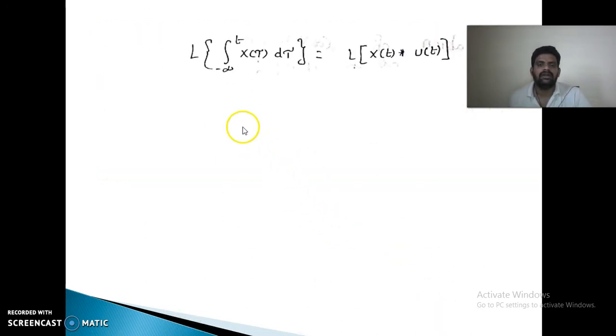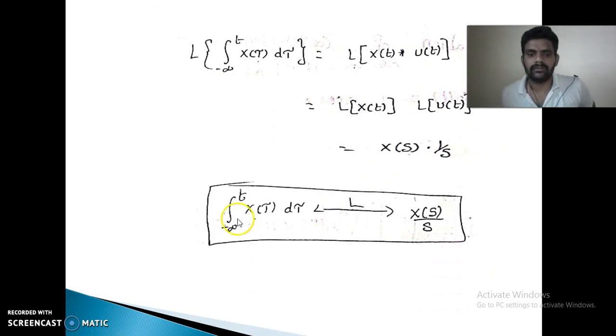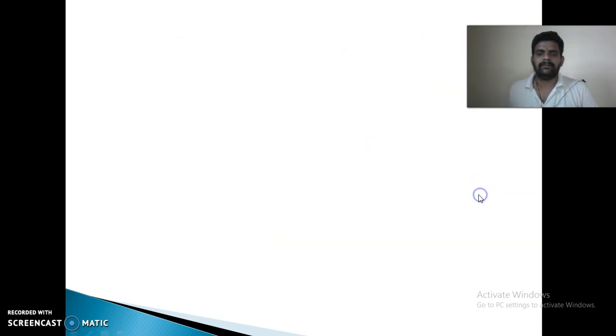Then the Laplace transform of the integral is the Laplace transform of x of t convolved with u of t. Convolution in the time domain is equal to multiplication in the frequency domain. So the Laplace transform of x of t is X of s, and the Laplace transform of u of t is 1 by s. In the Fourier transform it is 1 by j omega, since s is equal to j omega. If you replace, you will get the Laplace transform, which is 1 by s. So the integral from minus infinity to t of x of tau d tau is a Laplace transform pair with X of s by s.